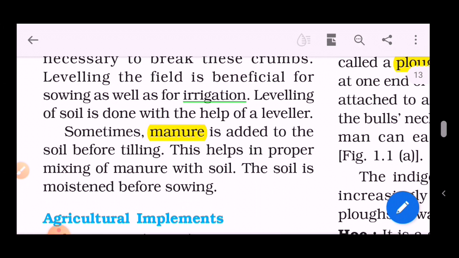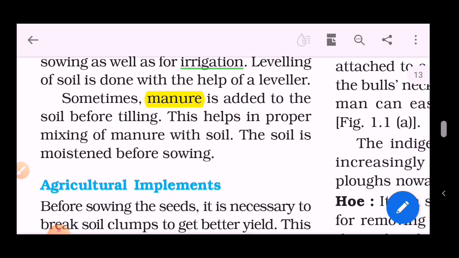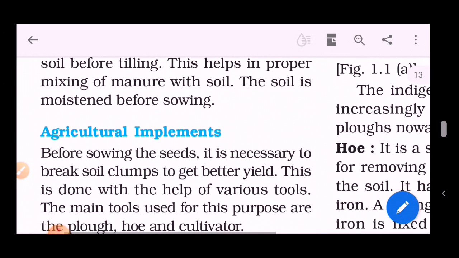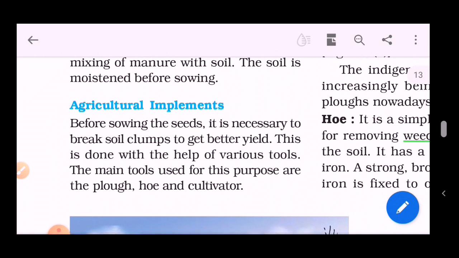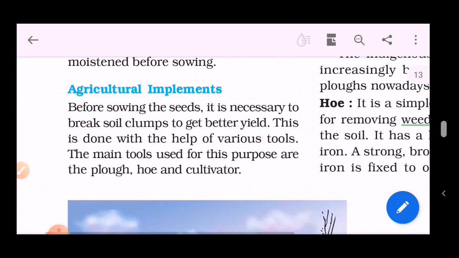The soil is moistened before sowing, moistened with the help of water. Agricultural implements: before sowing the seeds, it is necessary to break the soil clumps to get a better yield. That is discussed in the above lines. Why is it necessary? To level the ground. This is done with the help of various tools.